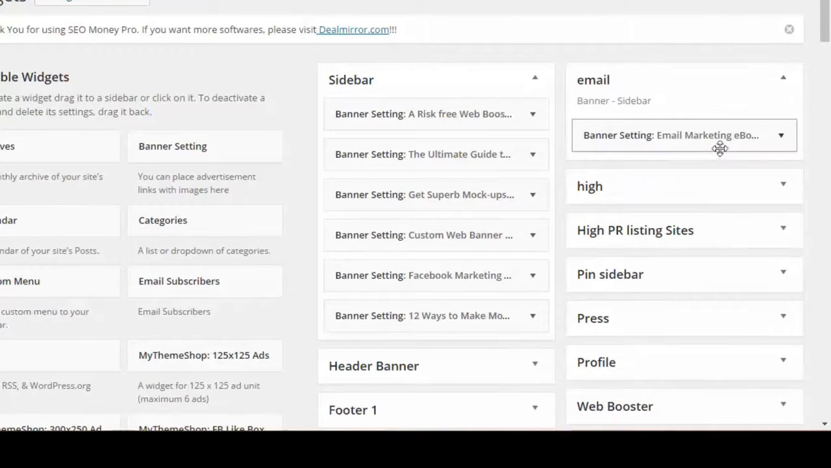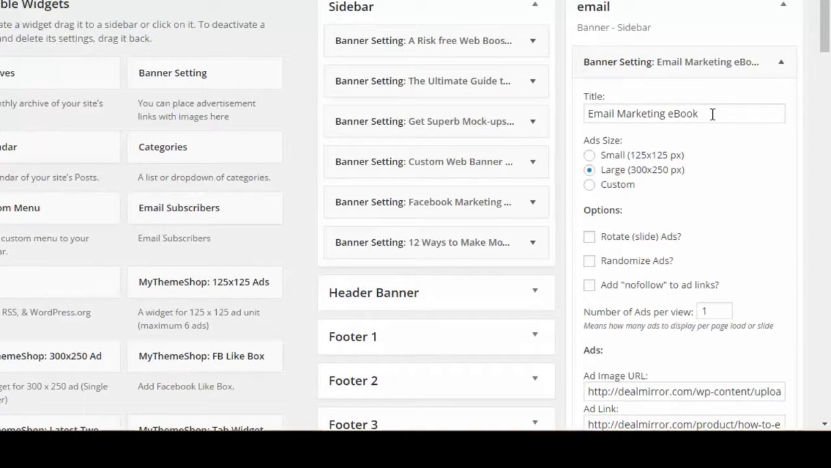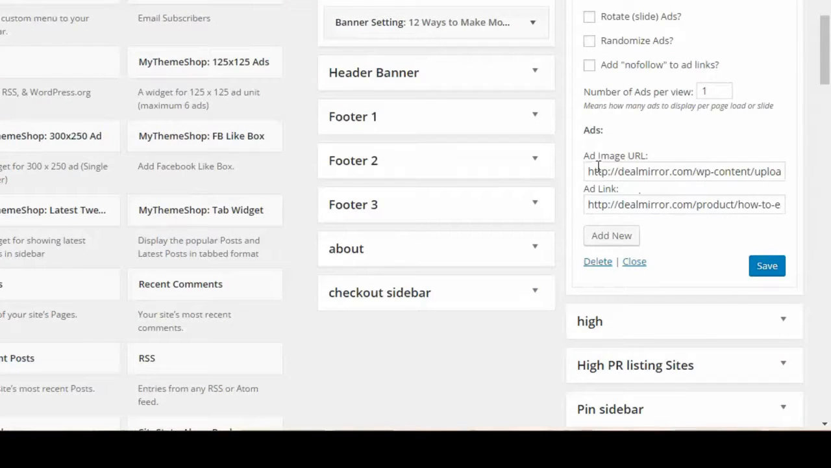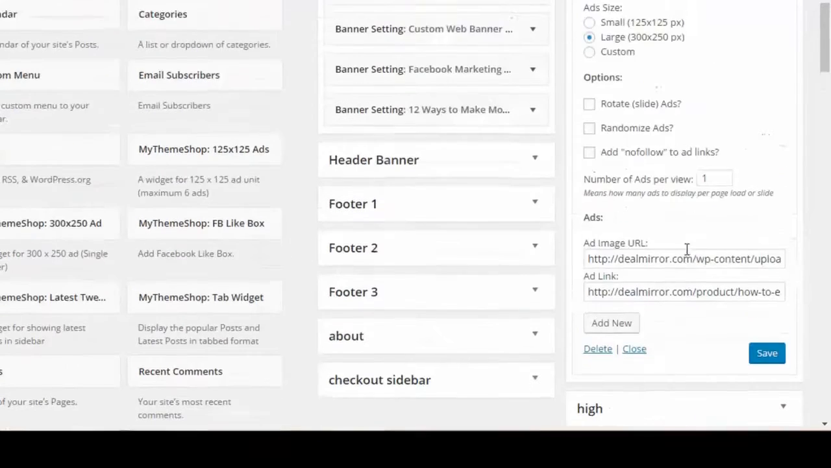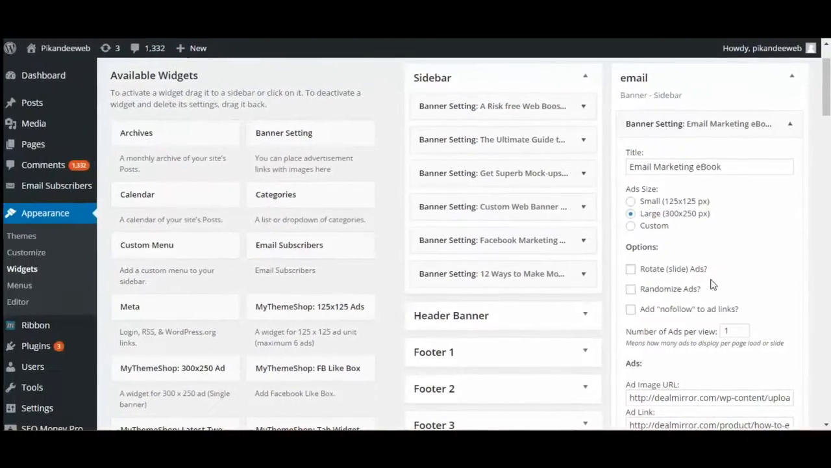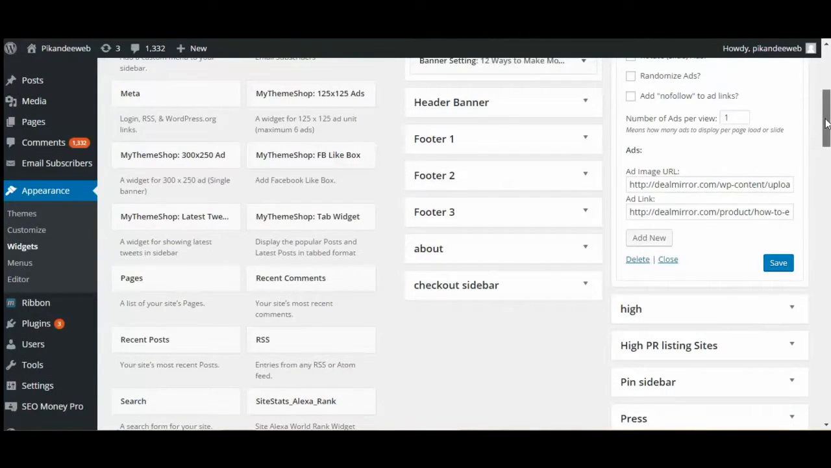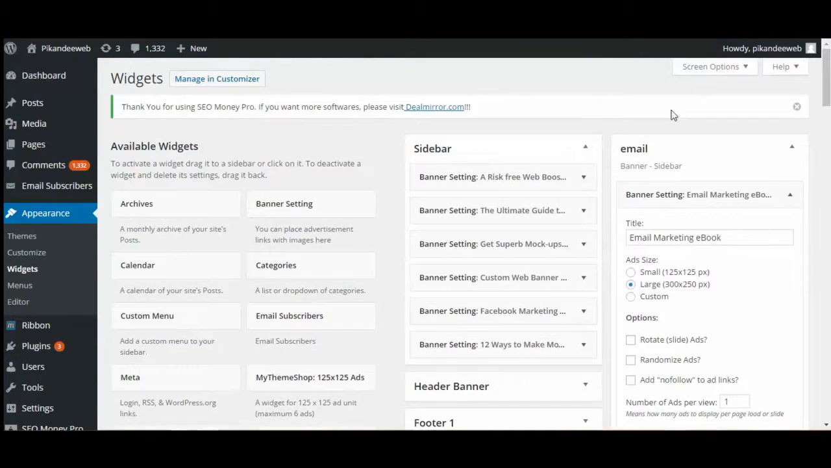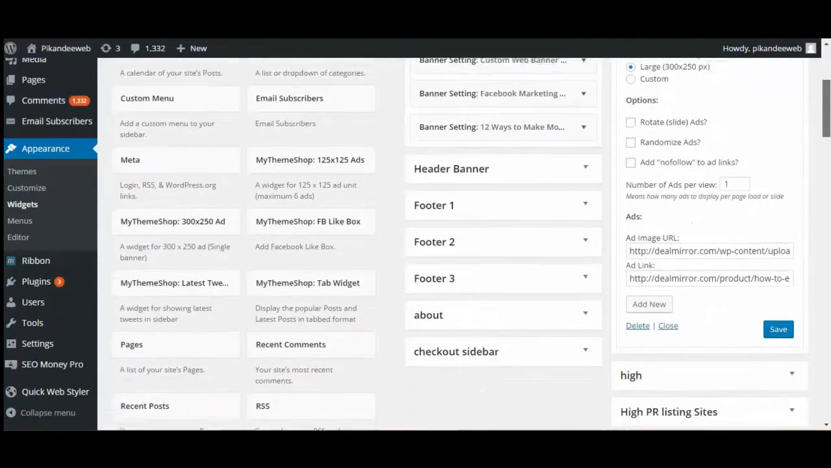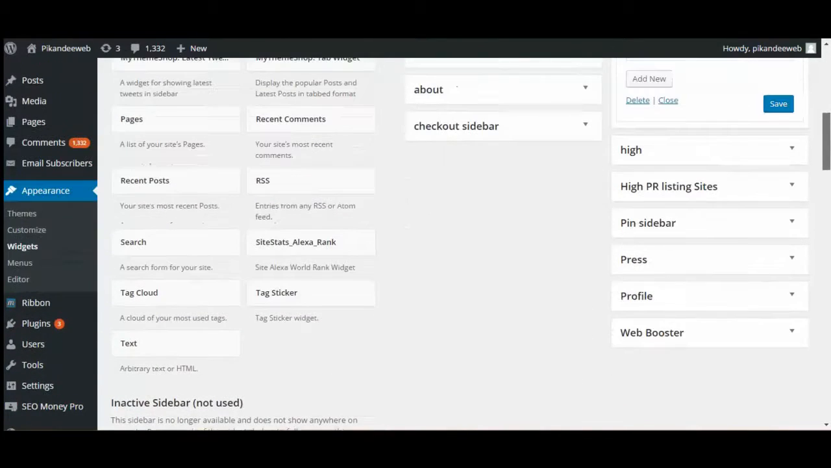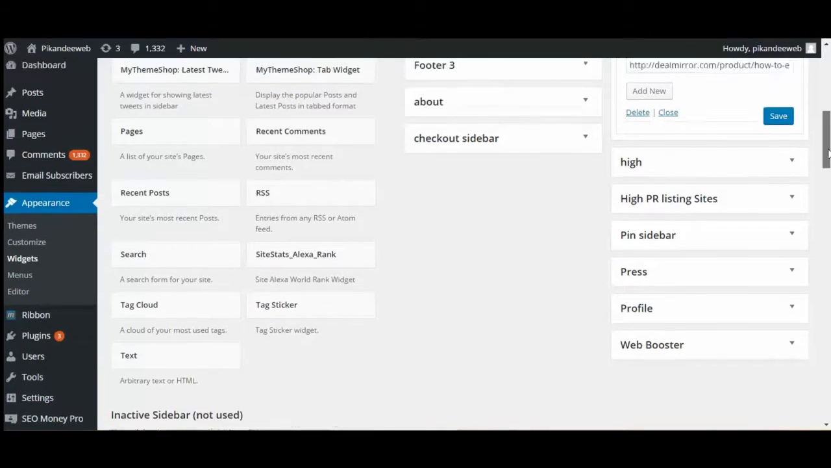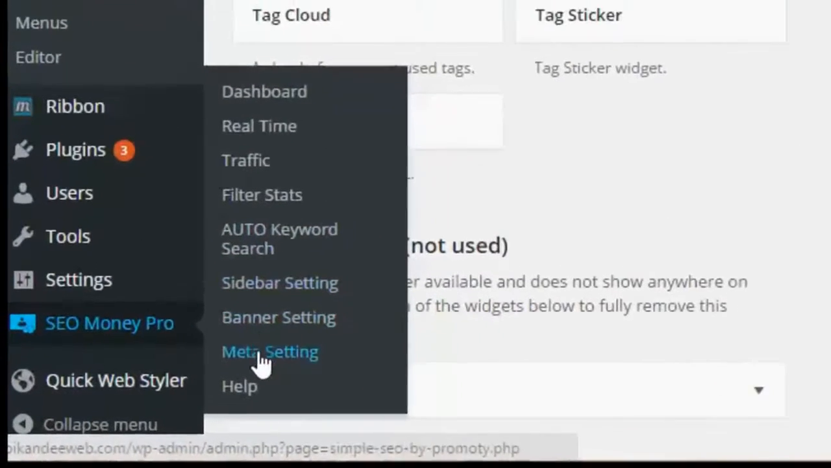This is the email advertisement, with the email marketing title, the ad size, options, number of content items, and website URL to be set. Using this option in SEO Money Pro, you can earn directly from your website. This is your ad section, and you can create multiple sidebars and multiple accounts.